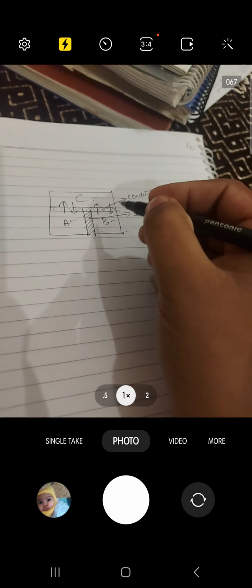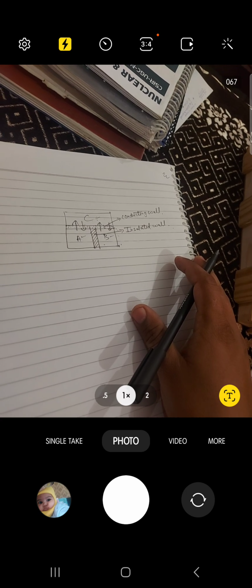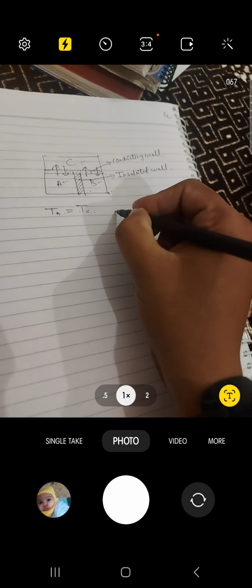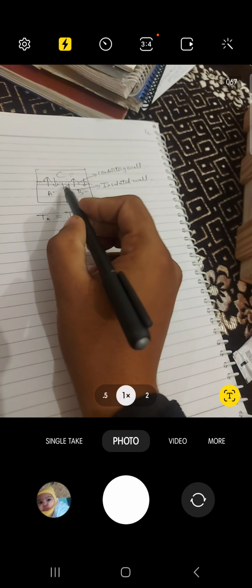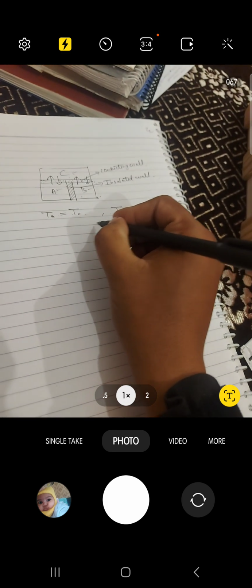Now what I mean to say is, according to the zeroth law of thermodynamics, as written in the notes that I have already provided you, if A and C, and B and C, are in thermal equilibrium, then I may write that temperature of A will be equal to temperature of C. Similarly, temperature of B will be equal to temperature of C. This is the condition just because of the conducting wall, but we cannot say this directly for A and B. But according to the given arrangement and the law, after some time the temperature of A will also become equal to the temperature of B. This is what the zeroth law of thermodynamics states.